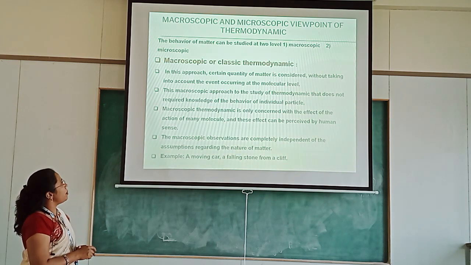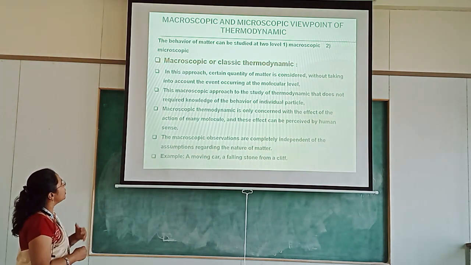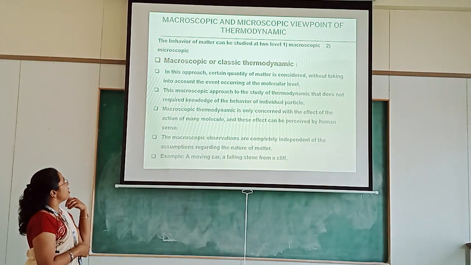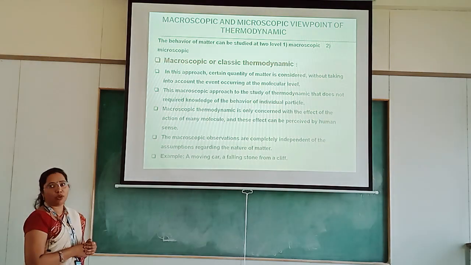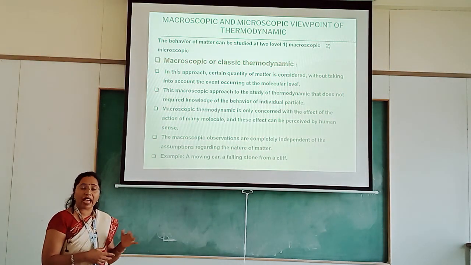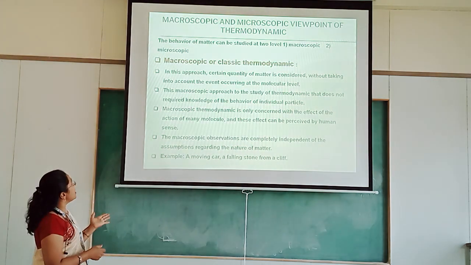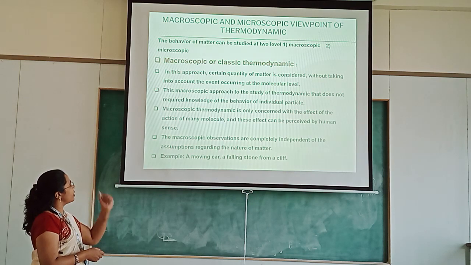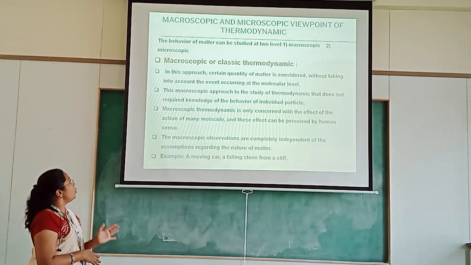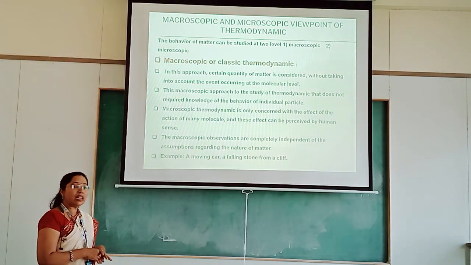Next, the microscopic and macroscopic points of view of thermodynamics. There are two approaches: classical thermodynamics, which we also call macroscopic thermodynamics, and the second one, microscopic or kinetic thermodynamics. In macroscopic or classical thermodynamics, a certain quantity of matter is considered without taking into account the events occurring at the molecular level.